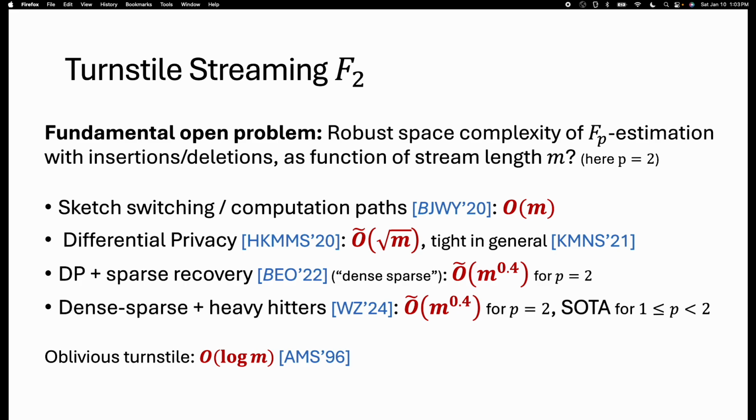Now one of the main open problems in this field is the robust space complexity of Fp estimation with insertions and deletions, also called the turnstile model, as a function of the stream length m. So consider the p equals 2 case. For oblivious adversaries, we have streaming algorithms that require space log m. On the other hand, in the robust case, a long line of work has culminated in adversarially robust streaming algorithms with space complexity roughly m to the 0.4 for the p equals 2 case. This represents an exponential gap between the oblivious case and the robust case.